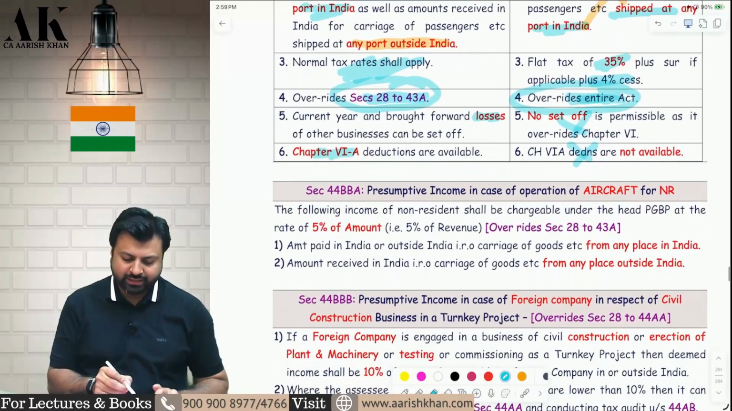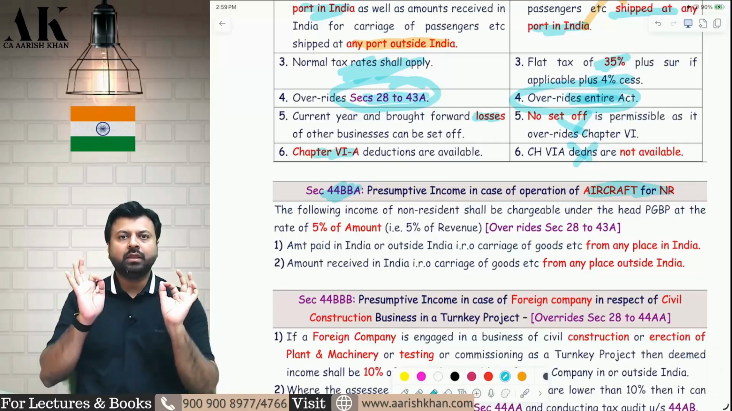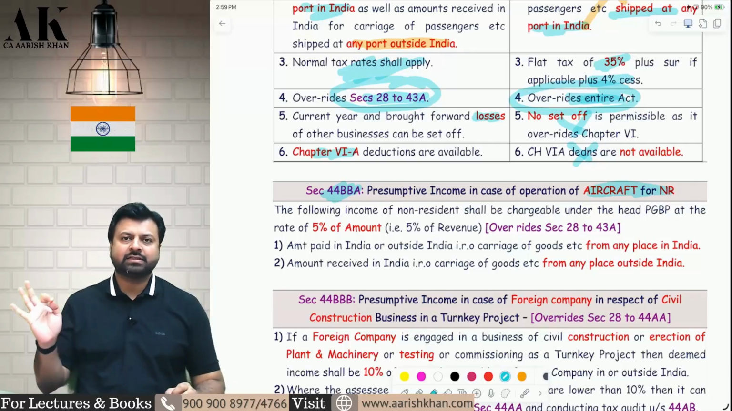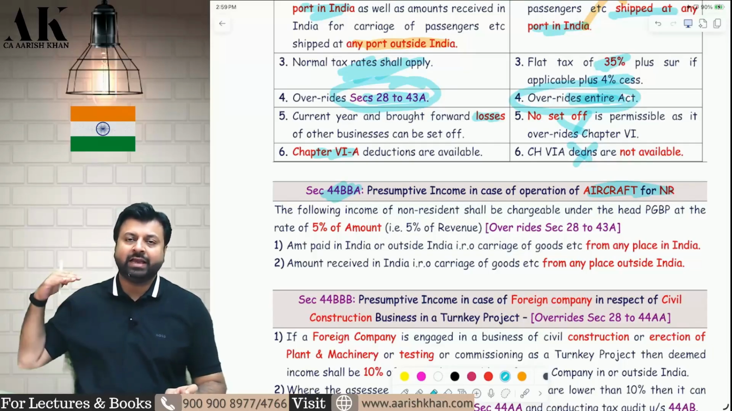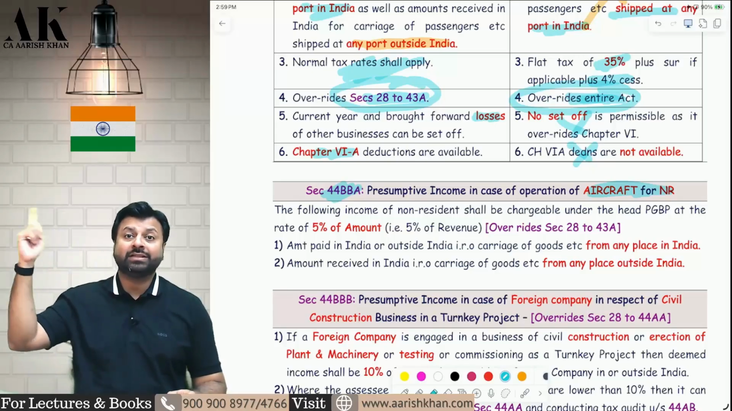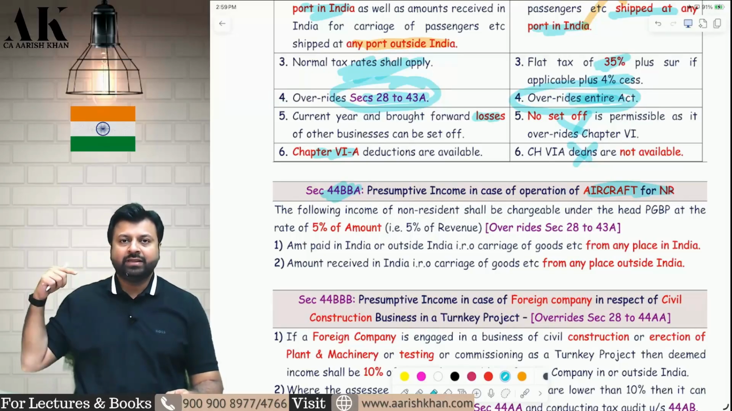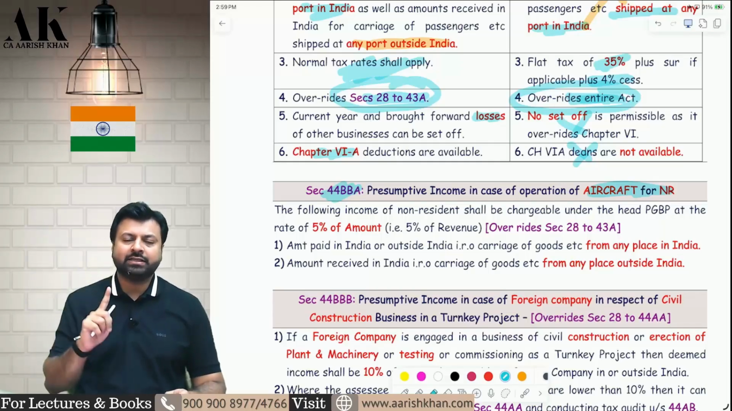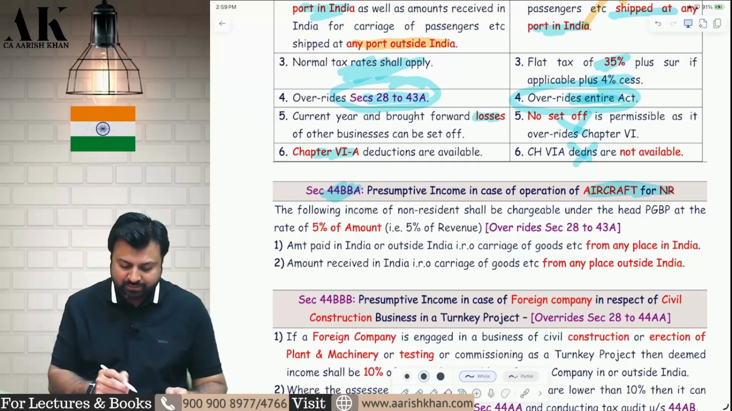Let's go ahead with the next section, that is 44BBA, that is non-resident aircraft business. Now, if an aircraft business is owned by a non-resident, how will the income be subject to tax? Very simple. If the aircraft is leaving India, it will be subject to tax. If the aircraft is leaving some other country, but the money is received in India, then also it is subject to tax. There are two cases in which it is taxable. If the aircraft is leaving India, then it is definitely subject to tax. If the aircraft is leaving some other country, then it is taxable if the money is received in India. The deemed income is how much? The deemed income is only 5%.